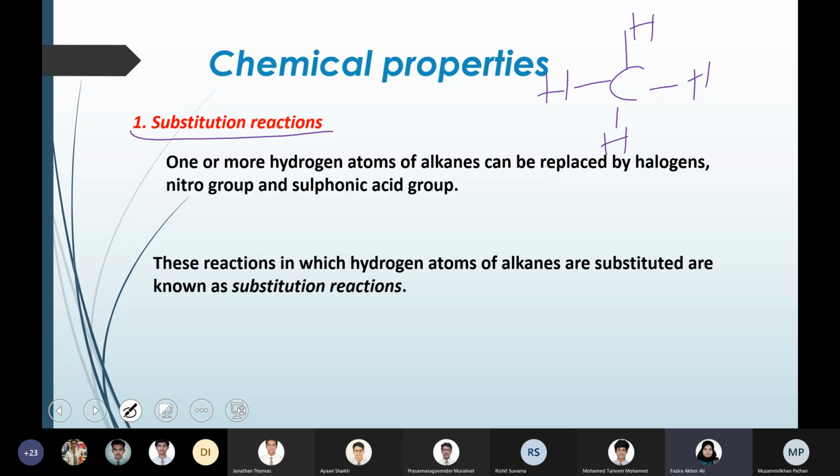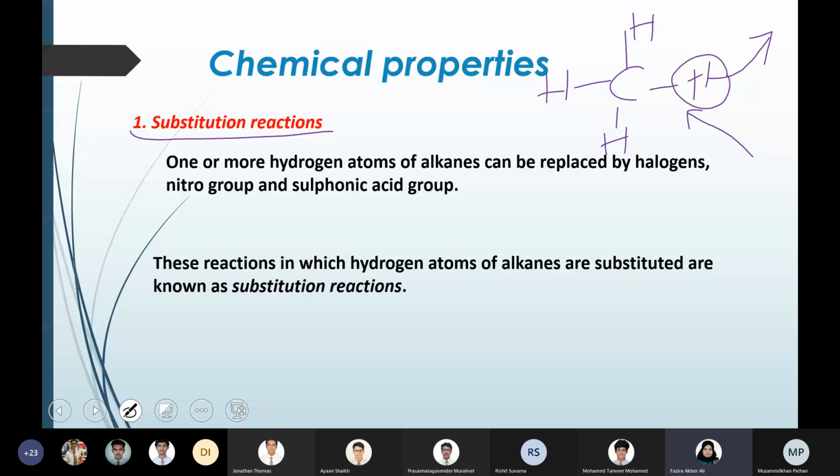Substitution will be replacing the hydrogen with another functional group. You can replace 1 hydrogen, or 2 hydrogens, or 3, or all 4 hydrogens in methane. Substitution means at a time 1 hydrogen each will be substituted with a functional group.